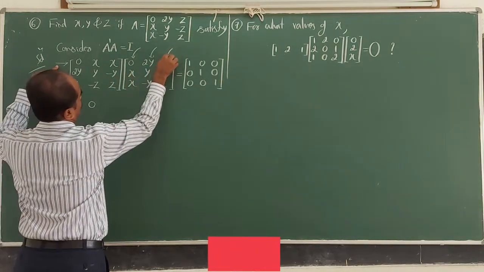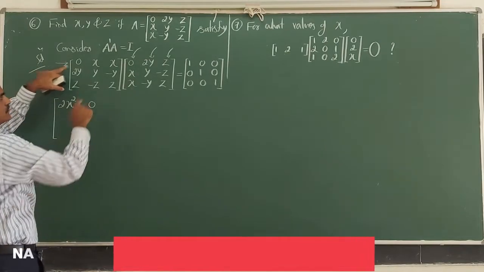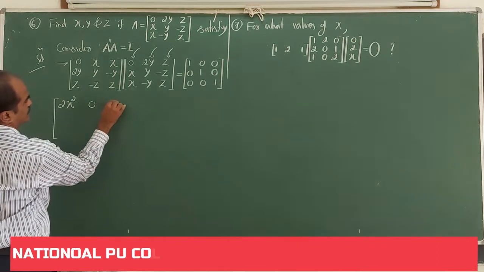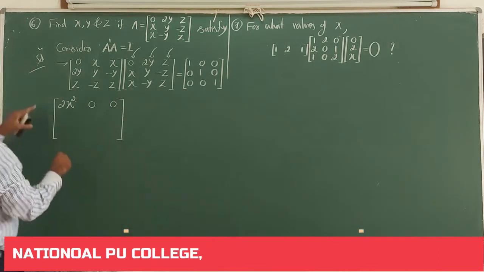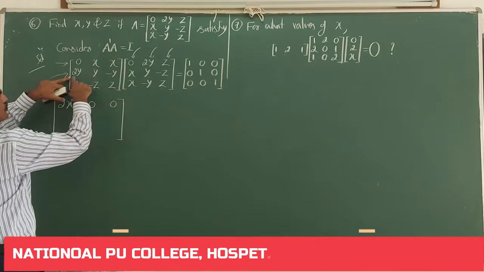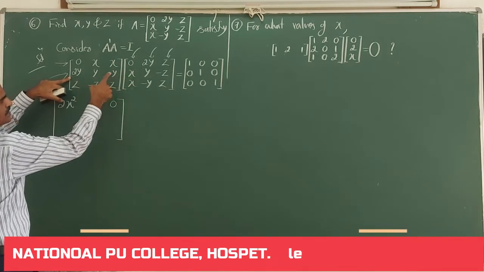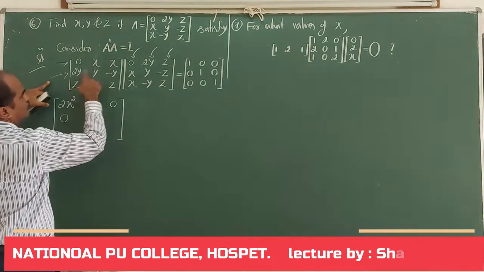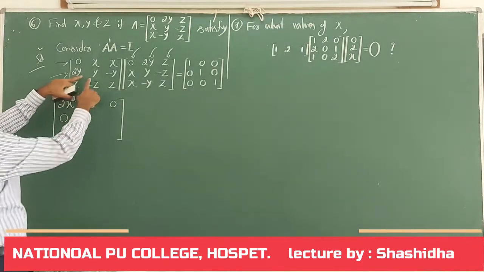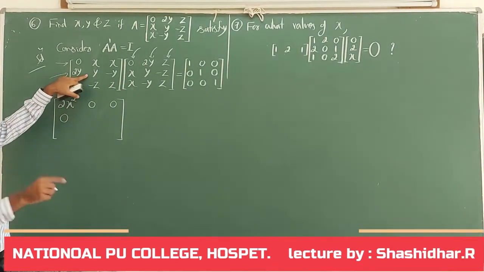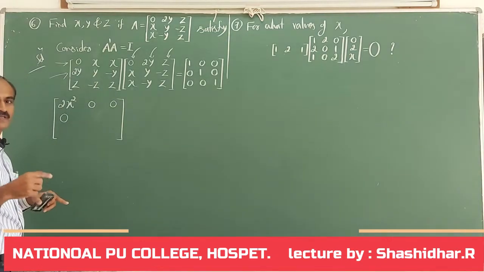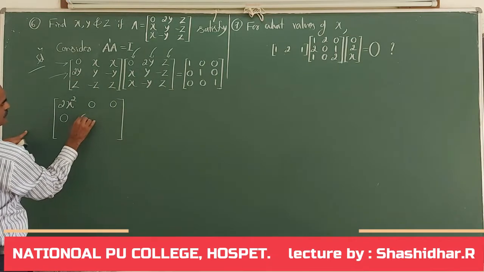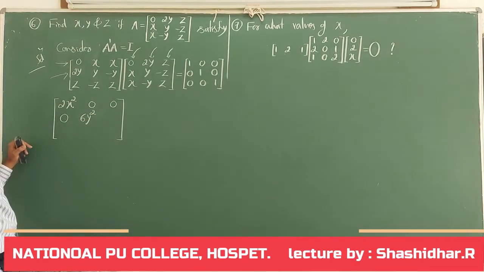First row, third column: 0 into z, x into minus z, minus zx plus zx again cancels, it is 0. Now second row, first column: 2y into 0 plus xy minus xy cancels, 0. Second row, second column: 2y into 2y, 4y square, plus y into y plus y square, minus y into minus y plus y square. 4y square plus y square plus y square. How many y square? 6y square.